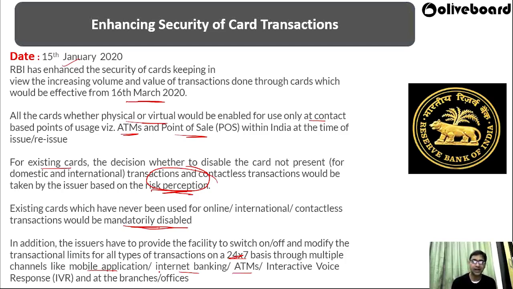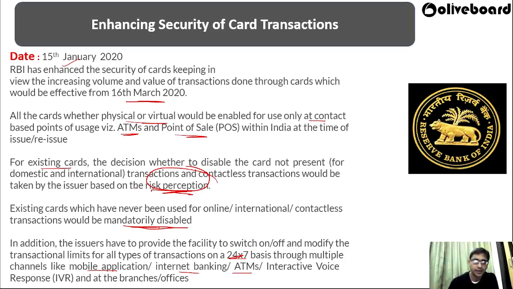RBI has asked the banks to provide cards which can be switched on and off and have modifiable transaction limits, so that we can turn our card off when we are not utilizing it, in case anybody by chance gets our data. In a mobile application you will get the option to turn your card off or on.